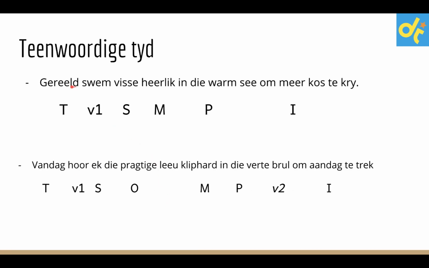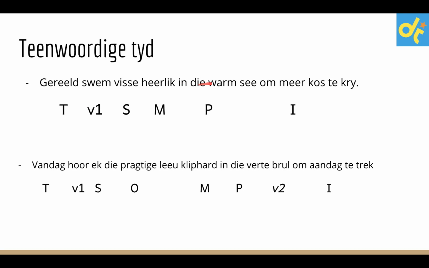Let's have a look at a different example in the present tense, teenwoordige tyd. If you start with your time word this time, gereeld, swem, verb second, visse heerlik in die warm see om meer kos te kry. Of vandag hoor ek die pragtige leeu kliphard in die verte brul om aandag te trek. I want us to pay attention to this sentence first. It's a normal basic time, starting with time sentence with one verb in the sentence.